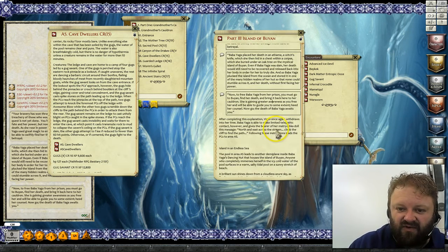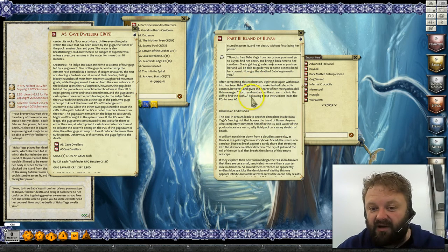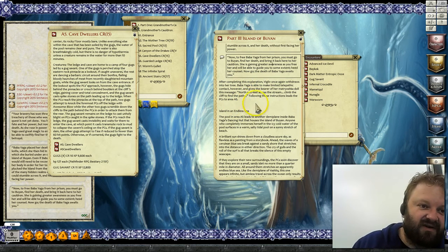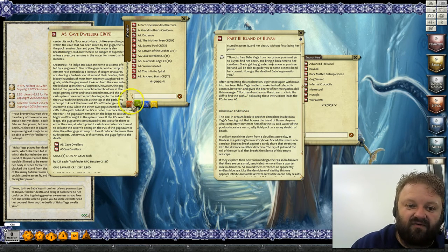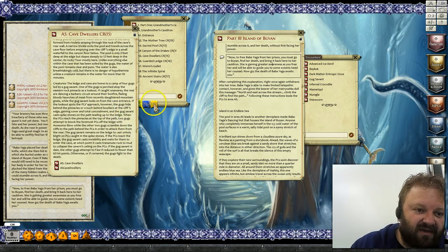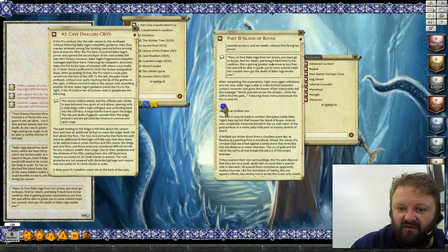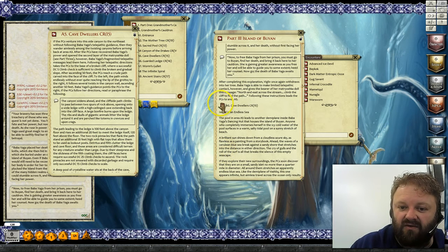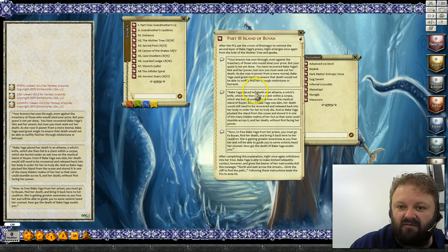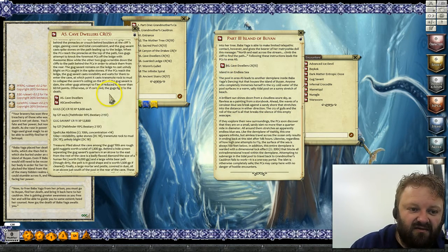Now, also in here, the story reads, blah blah blah. You've done some wonderful stuff. Now you'll be able to hear Baba Yaga's voice roughly, and Baba Yaga informs them to go ahead across here, which sends them to Area A5. Now Area A5 is part of my stories, so if I go to my A section, there's A5 Cave Dwellers, which I've clicked on, and here it is. Now there's some details in here, including a text thing, so something occurs, and that encounter, the details, we just drop in there. So I drag it along, and then when I'm reading through this island of Bouillon, I come across and click on that, and there's the detail.